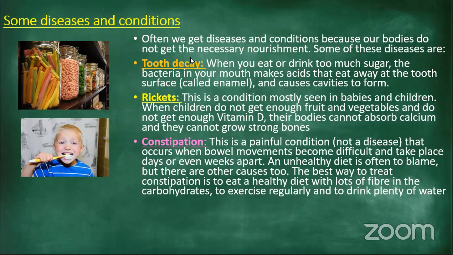Ma'am, I once had constipation because I ate a lot of white bread. I didn't drink enough water. That's all. All right. Thank you, Molly. So Molly said she had constipation because she ate a lot of white bread, which is very, very true, and didn't drink enough water. All right. So now you know not a lot of white bread should be eaten.